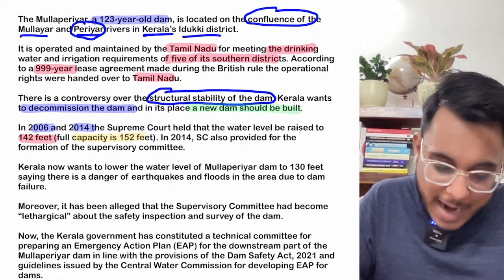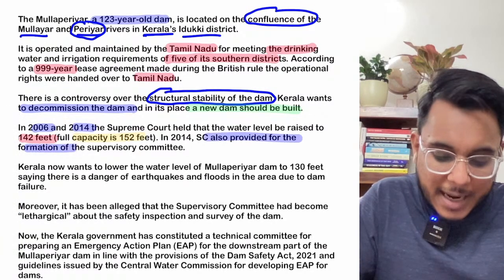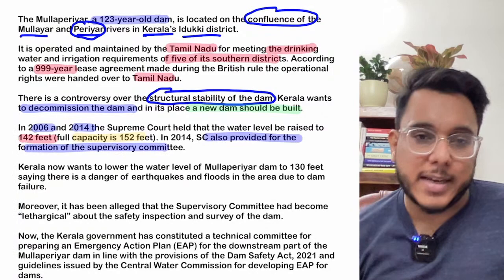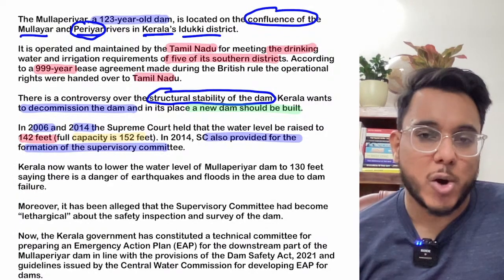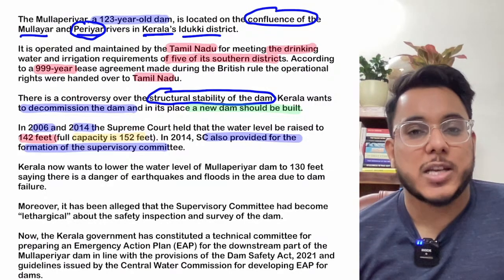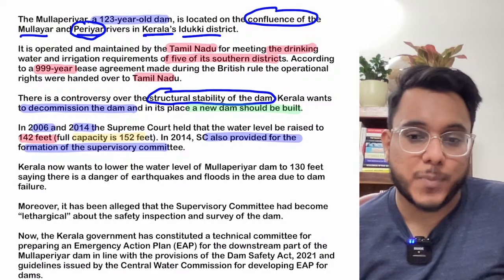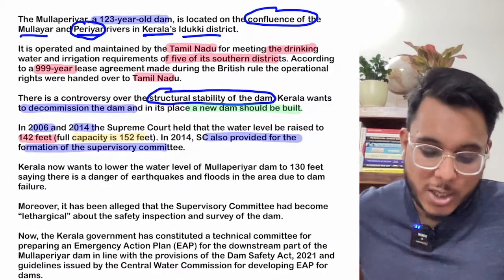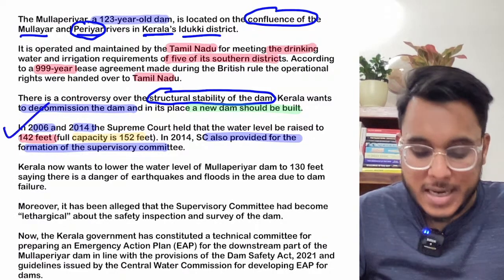Now, at the same time in 2014, the Supreme Court also provided that a supervisory committee needs to be created for this Mullaperiyar Dam, which will see whether all the safety norms are being followed or not, whether regular inspection is being done, and whether all the required repairs are being made or not. Okay, so all such things are to be taken over by this supervisory committee.